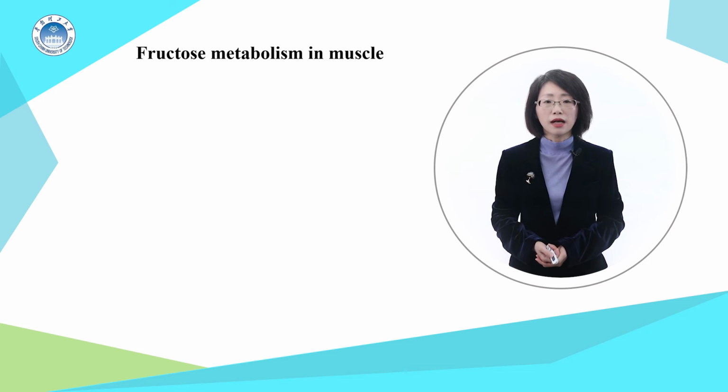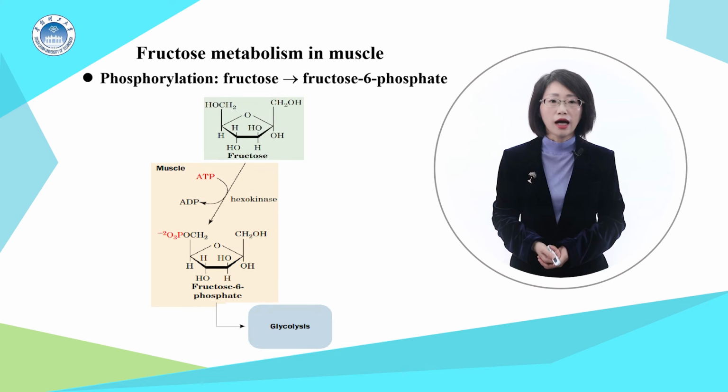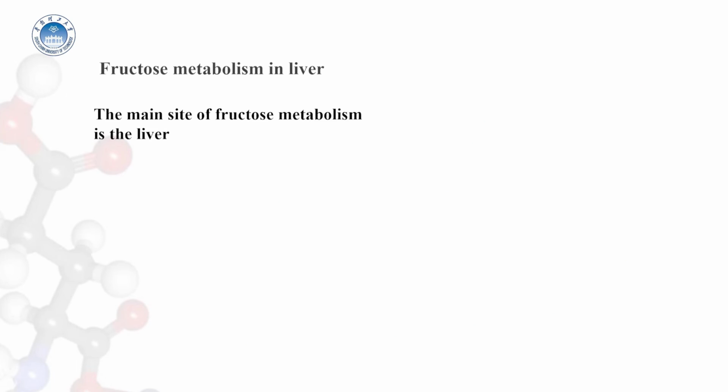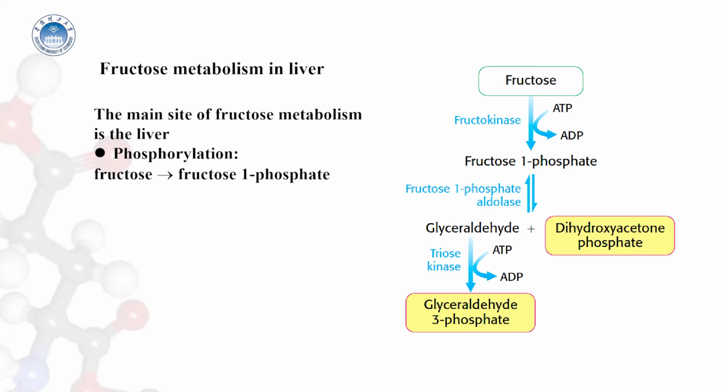Fructose metabolism in muscle differs little from that of glucose. Hexokinase phosphorylates fructose, yielding fructose 6-phosphate. The entry of fructose into glycolysis therefore involves only one reaction step. The main site of fructose metabolism is the liver, using the fructose 1-phosphate pathway. The first step is the phosphorylation of fructose to fructose 1-phosphate by fructokinase.